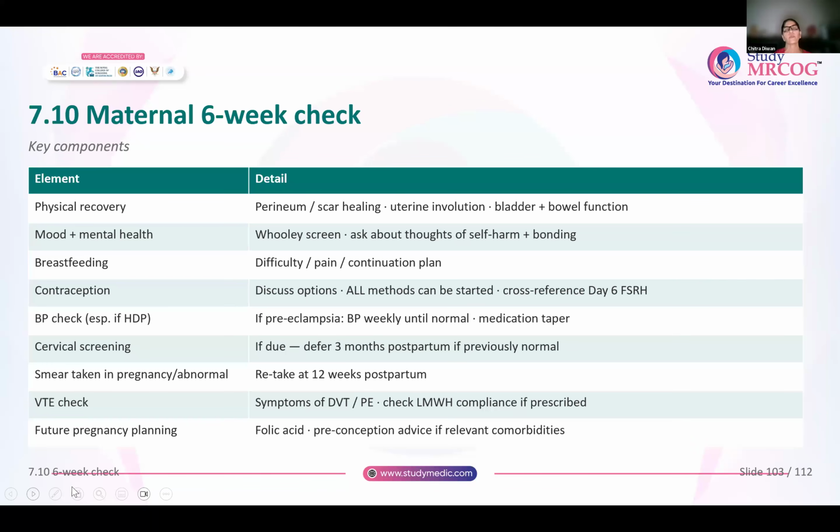So physical recovery, if she has had an episiotomy, you will see how the healing is there. If she has undergone a cesarean section, you will have a look at the wound, whether the uterus is involuting well or not, bladder and bowel function, whether any complaints about that. You will have a look at her mental health also. Then breastfeeding, whether she's continuing or not, whether there is any difficulty or pain with breastfeeding. You will discuss all the contraceptive options and what all methods can be started at 6 weeks.